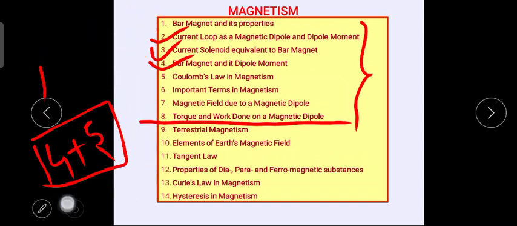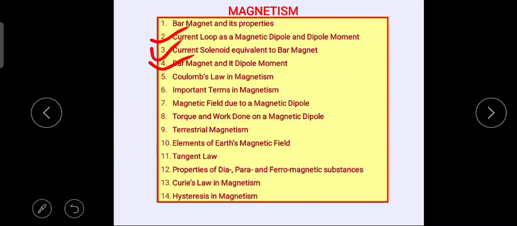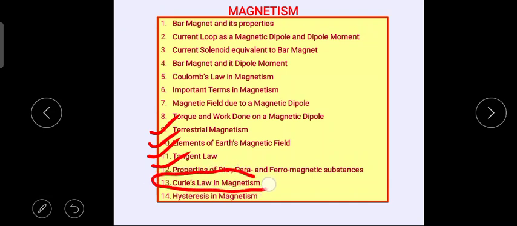After topic number 8, that is torque and work done on a magnetic dipole, we will again be in chapter number 5, covering terrestrial magnetism, elements of earth's magnetism, tangent law, properties of dia, para and ferro, and hysteresis in magnetism. This is an additional topic which I have included in this slide. It will be covered in topic number 14, that is hysteresis law.